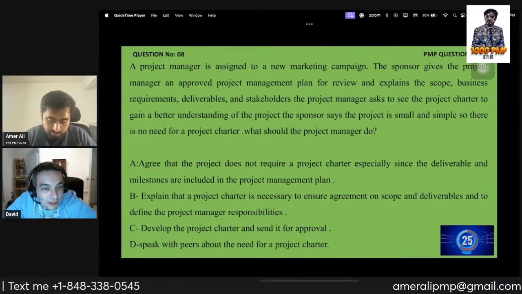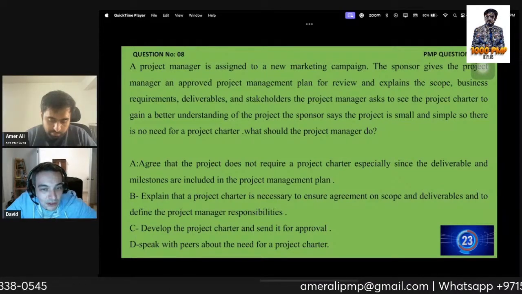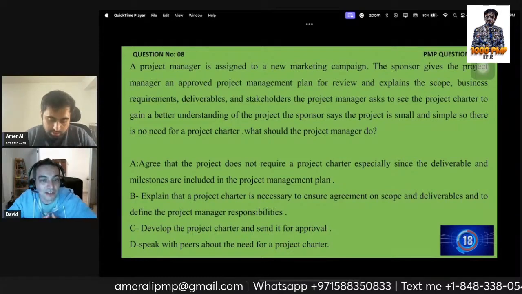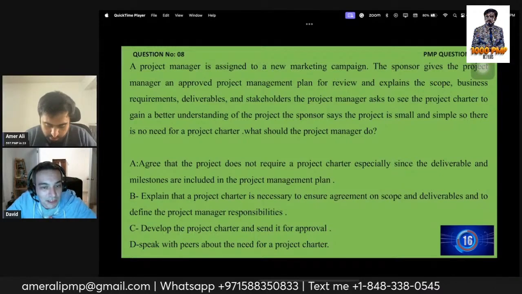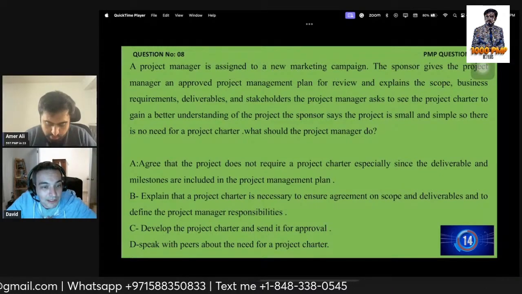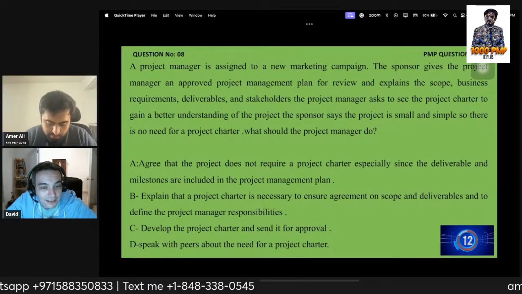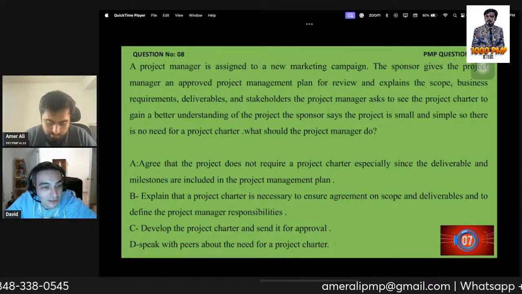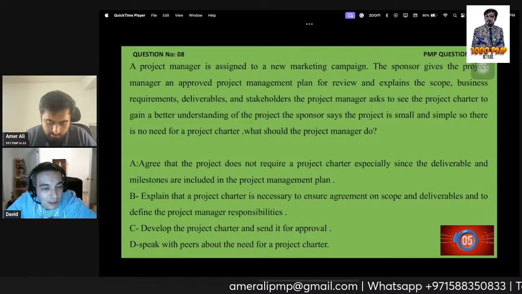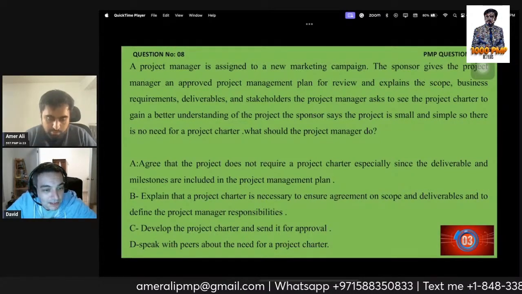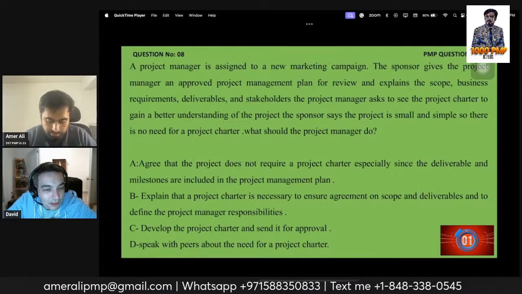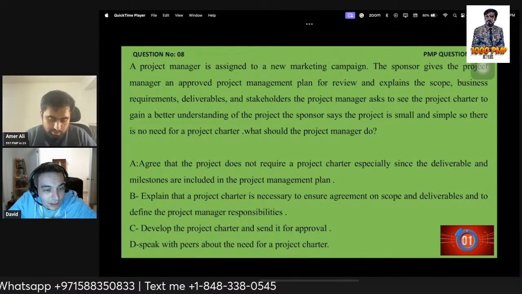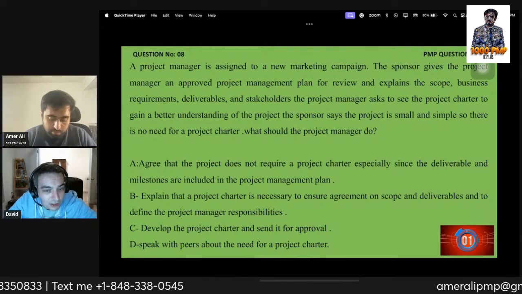A. Agree that the project does not require a project charter, especially since the deliverables and milestones are included in the project management plan. B. Explain that a project charter is necessary to ensure agreement on scope and deliverables, to define the project manager responsibilities. C. Develop the project charter and send it for approval. D. Speak with peers about the need for a project charter.